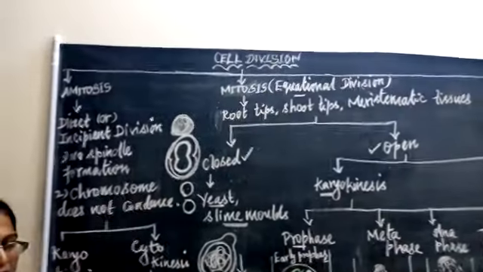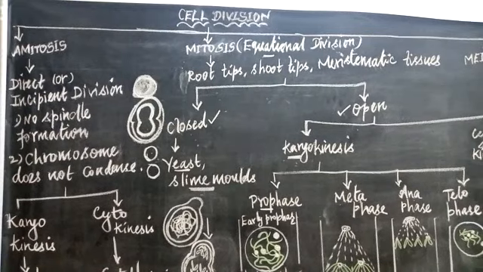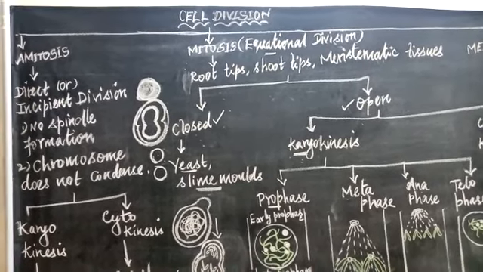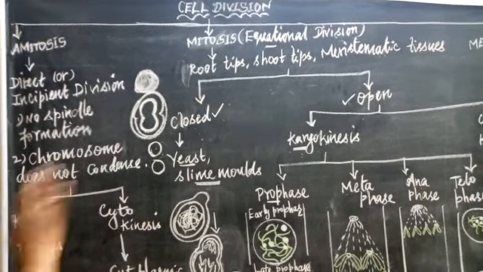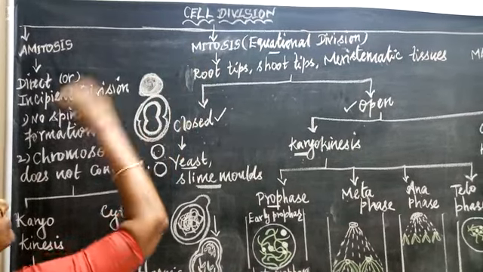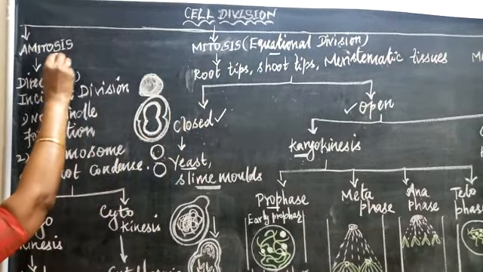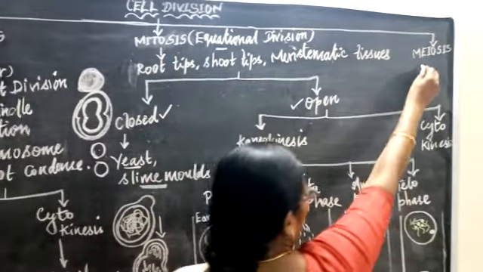When one cell undergoes division, it produces two cells, 2 into 4, 4 into 8. Like this, the cells are formed continuously and then growth occurs in the living organism. So cell division is considered a unique characteristic feature. Now, cell division is classified into three types: one is amitosis, second is mitosis, third is meiosis.